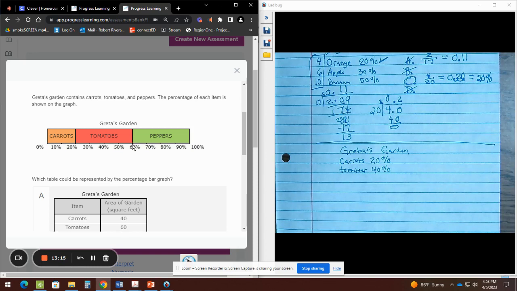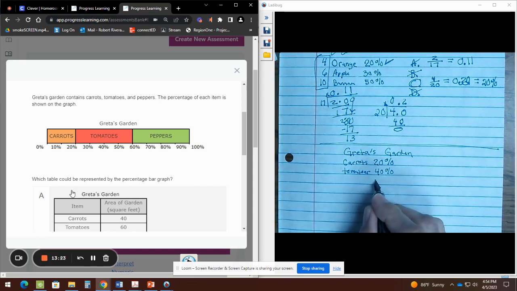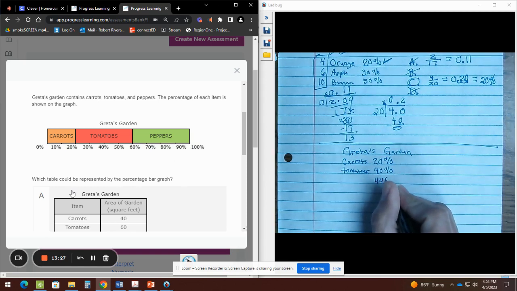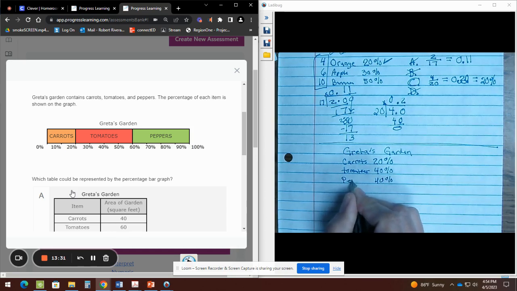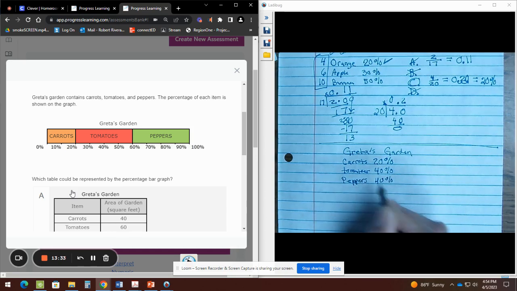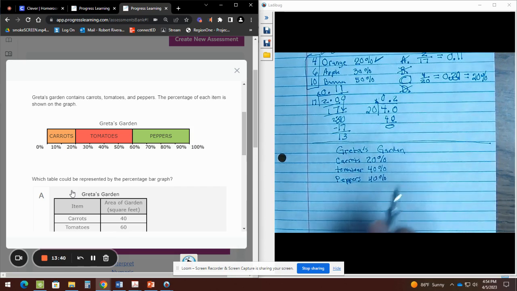Same thing, starting from where you stopped, 10, 20, 30, 40, 40% also. And that would be peppers. Always check that your total is 100%. 40 and 40, that's 80, plus 20, that's 100%, so that's good.